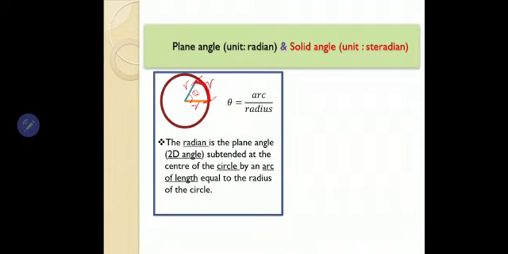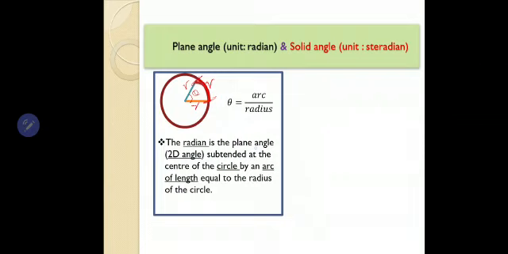So 1 radian means it's a supplementary unit. 1 radian means it is a plane angle. Plane angle means 2-dimensional angle. Just imagine a 2-dimensional angle, a circle you are drawing on a paper, and the angle formed, subtended by 2 radii towards the center, such that the arc has length equal to the radius.